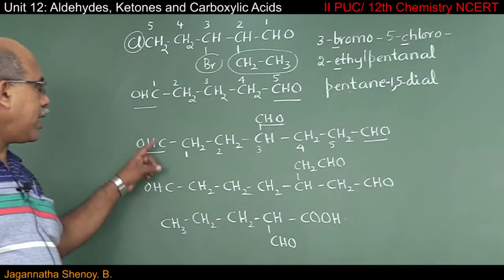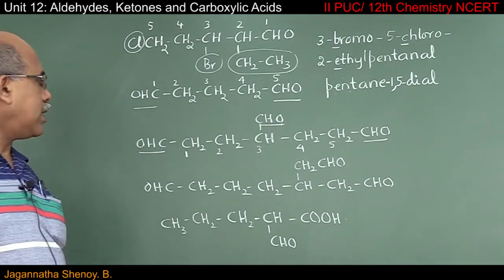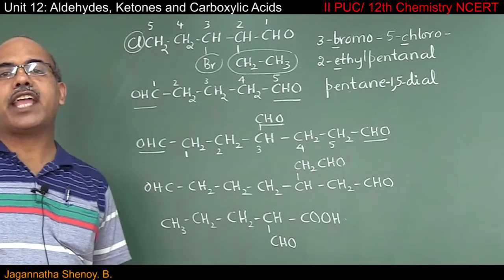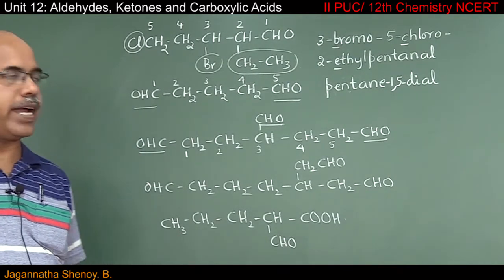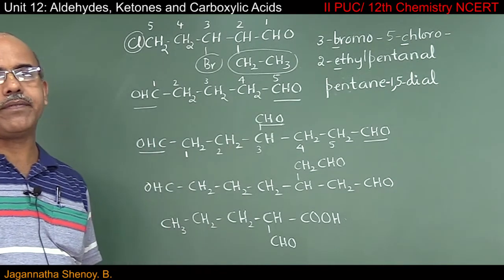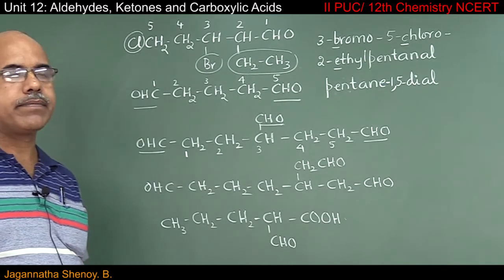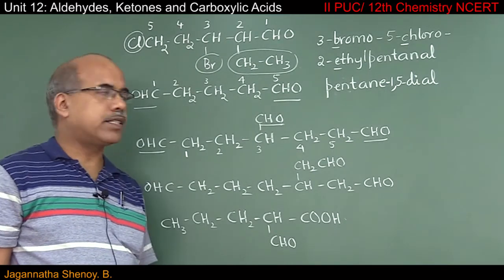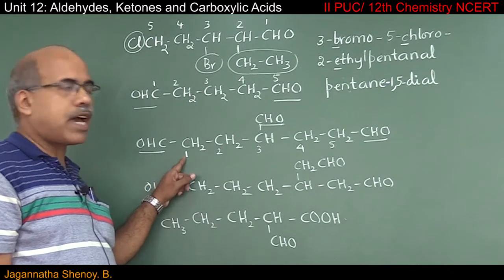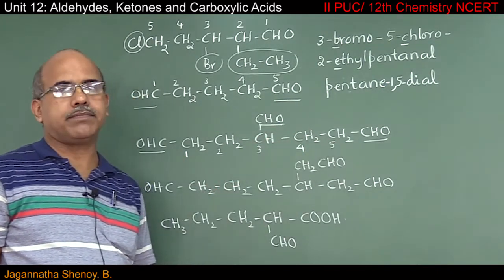If the carbon atom of CHO is not counted with the main chain, then the secondary suffix for CHO group is carbaldehyde. So how many such CHO groups are there? 3. So we call them as tricarbaldehyde. And where are they present? They are present on the first carbon atom, third carbon atom and the fifth carbon atom.